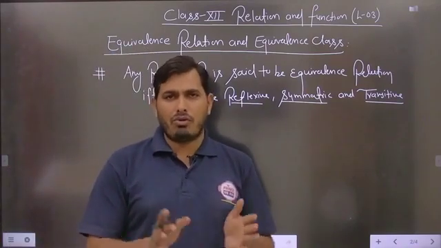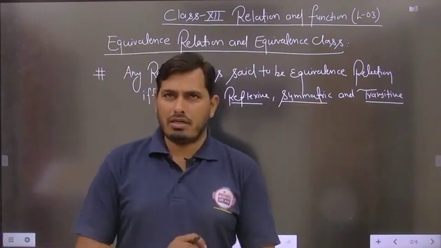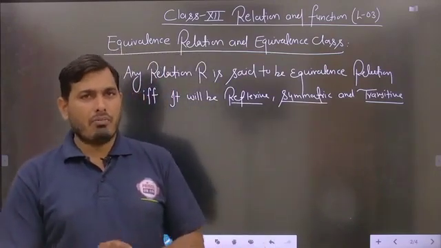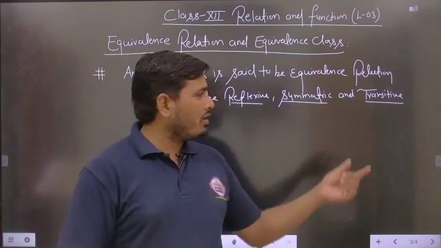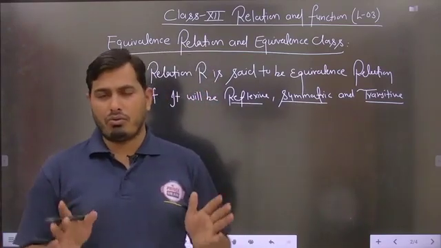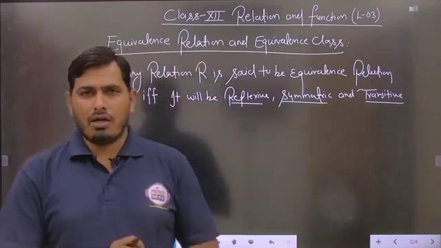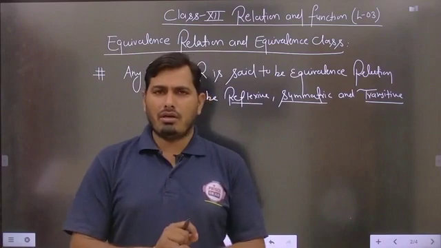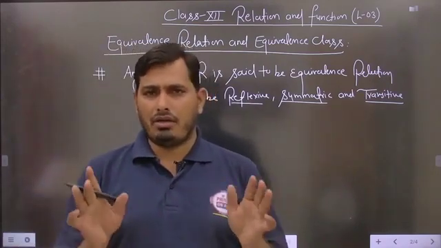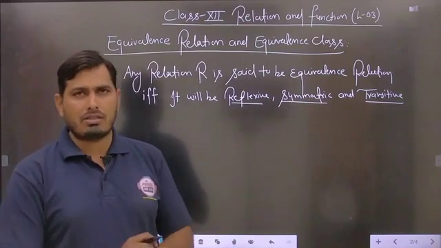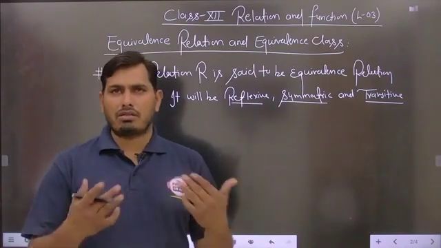If AC belongs to R, then it is said to be transitive. If AC does not belong to R, then it is not said to be transitive. But one more important definition we discussed in the last class: a special case of transitive is where, suppose AB belongs to R, but no BC is found to be in R. Then we will not check for AC, and the relation is automatically said to be transitive. We already discussed this definition in the last video.